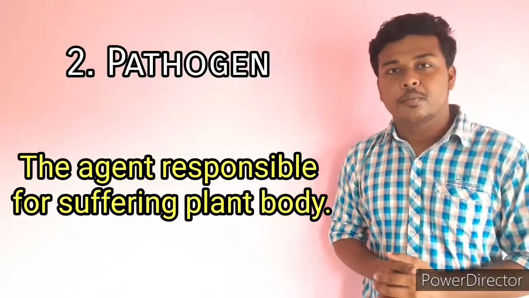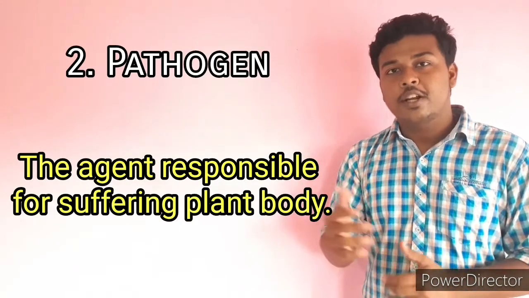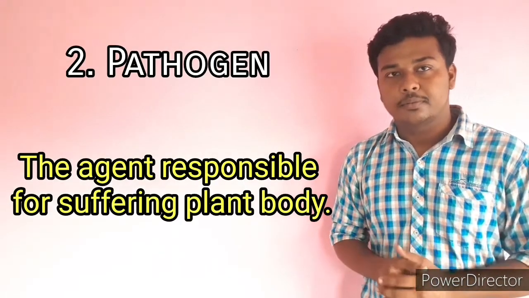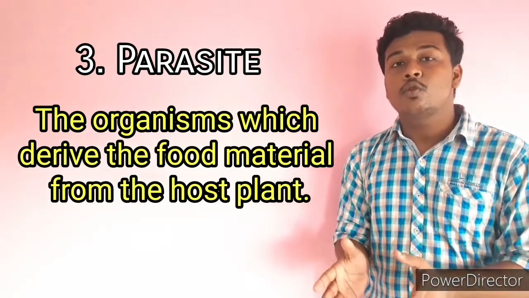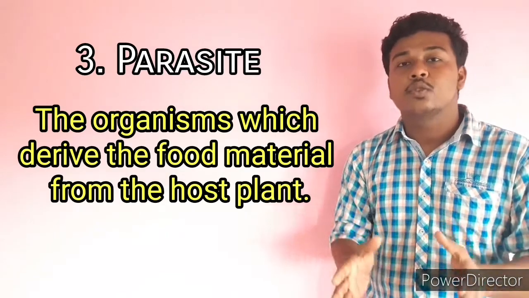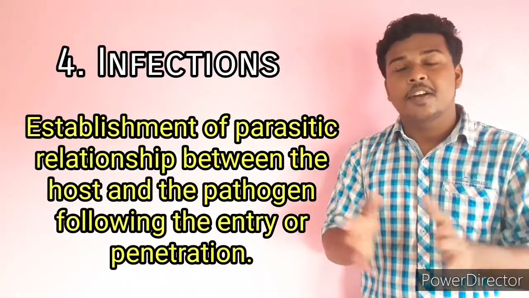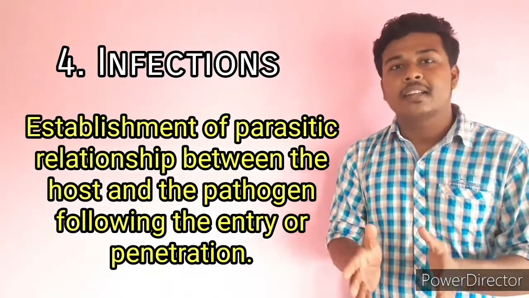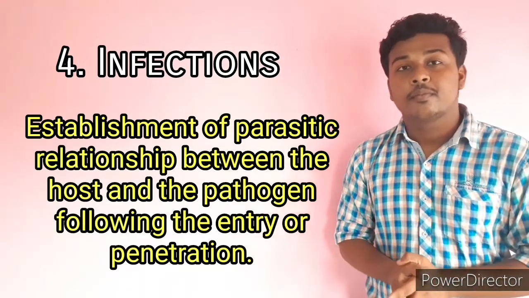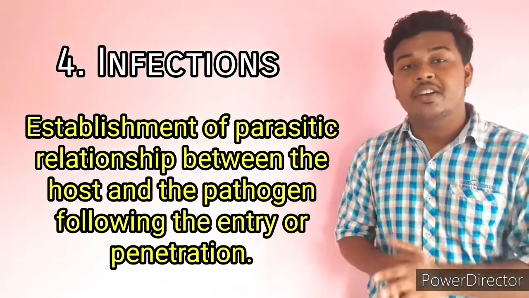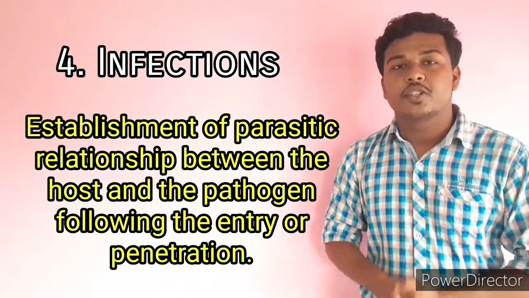Next one is pathogen. The agent responsible for the suffering of the plant body is known as pathogen. Next one is parasite. The organism which derives food from the host plant is known as parasite. Next is infection. The establishment of a parasitic relationship between the host and the pathogen following the entry or penetration is known as infection.